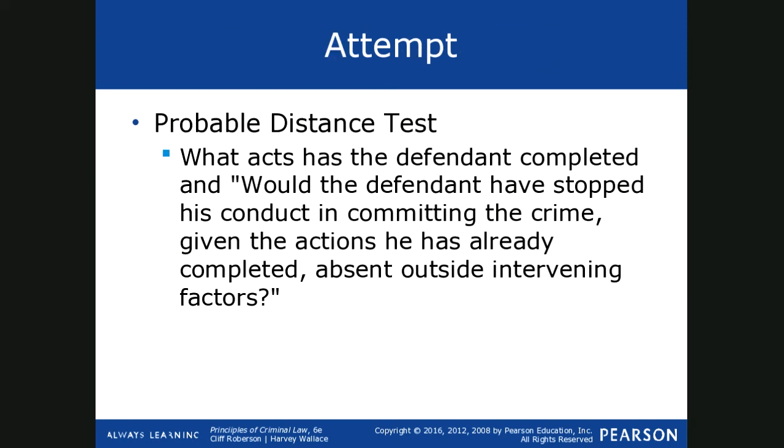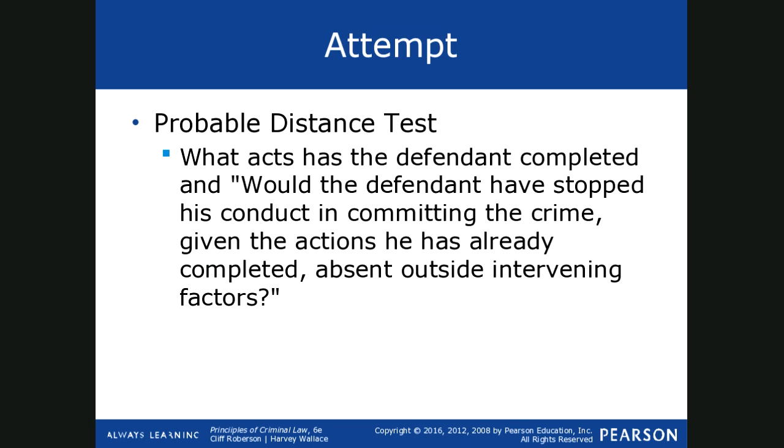So the courts look at the probable distance test, and it says, would the defendant have stopped his conduct in committing the crime given the actions he's already completed, absent any outside intervening factors? So in example 1, he bought the poison, put it in her coffee, and then she just didn't drink it. So he wasn't able to complete his crime because she didn't drink it. So those are outside intervening factors. Had it not been for her not drinking it, he would have been successful.